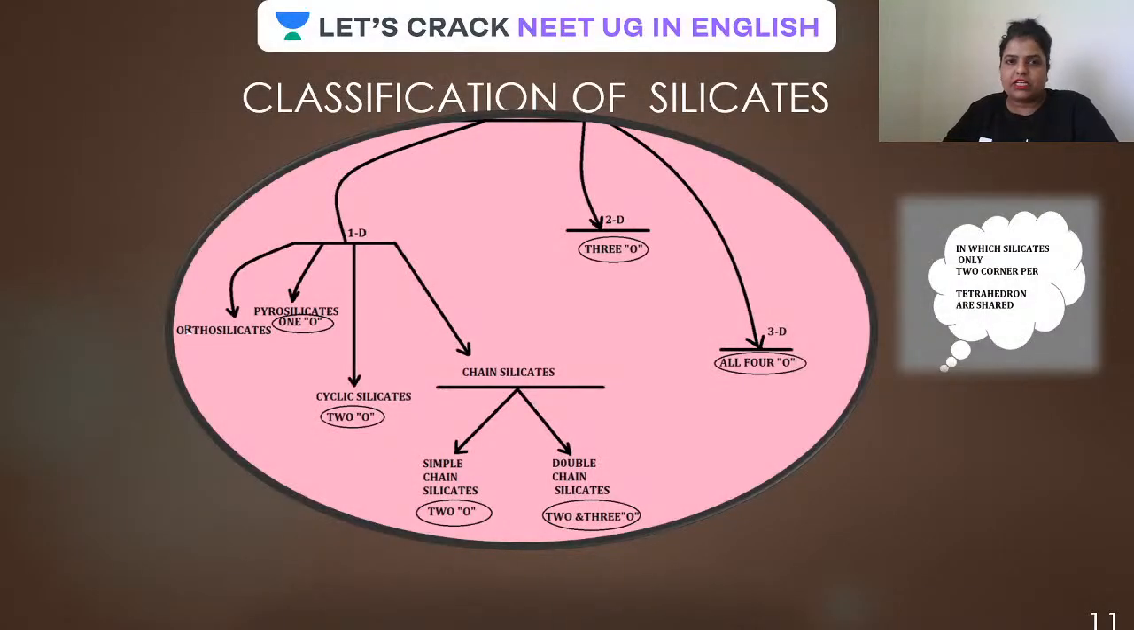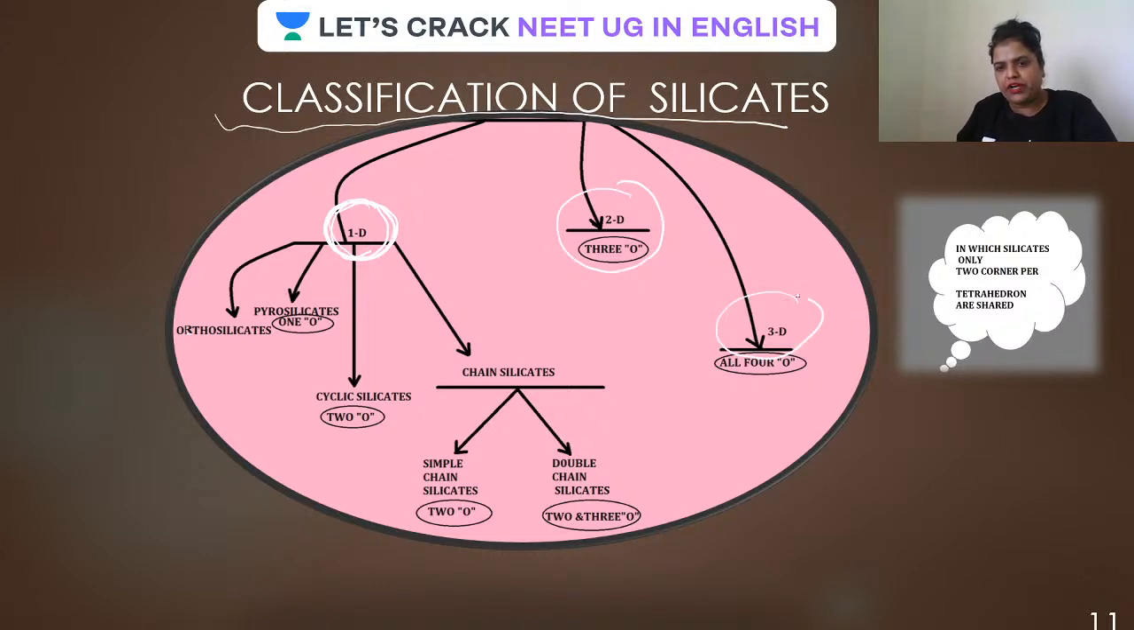So, guys, let us have a classification of silicates on the basis of how many oxygens out of 4 are linked per tetrahedron to another tetrahedron. They are further classified as, first, one dimensional, which has a wider application, with lots of examples coming under it. Second is two dimensional, and third is three dimensional, guys. Let us have a look at them.